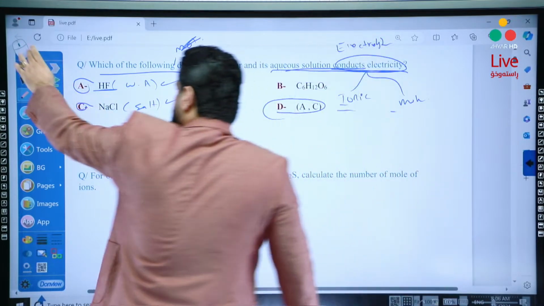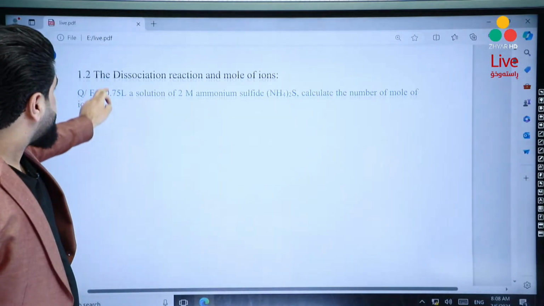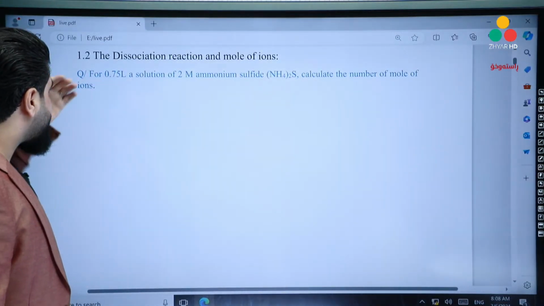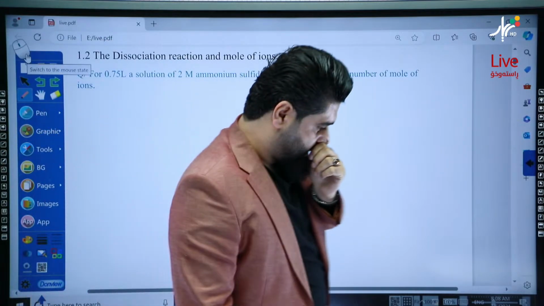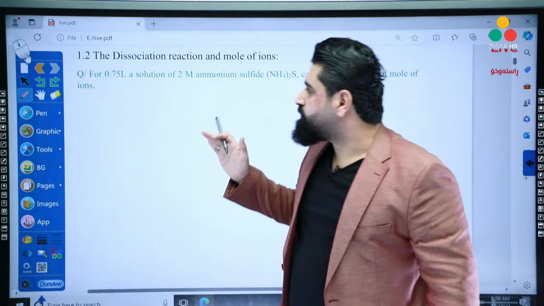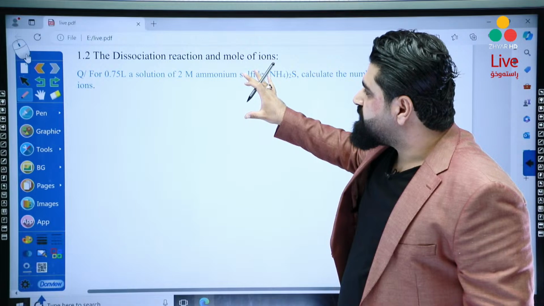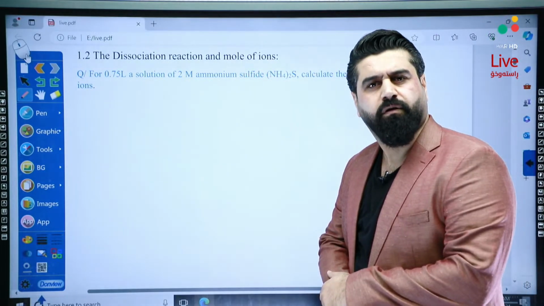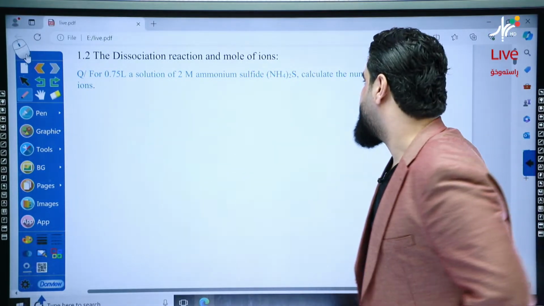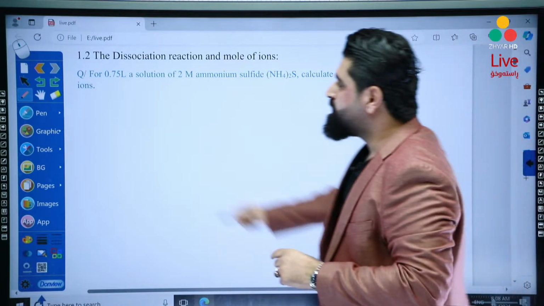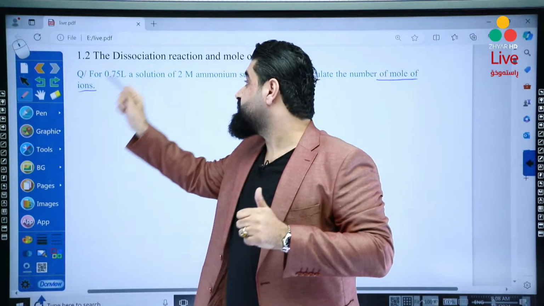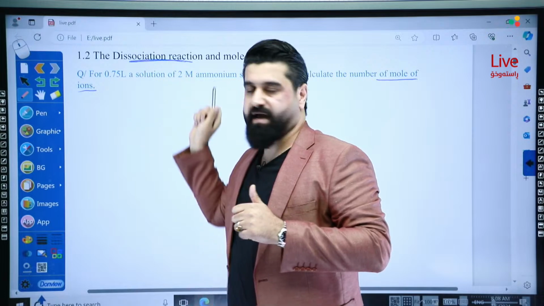Okay? Yalla. Next question. The dissociation reaction. Dissociation reaction, it's very important. Okay. We have many steps to solve the question related to the dissociation reaction. First of all, how to recognize the dissociation reaction. Look. When you see mole of ion, immediately you have to know that this is a dissociation reaction.